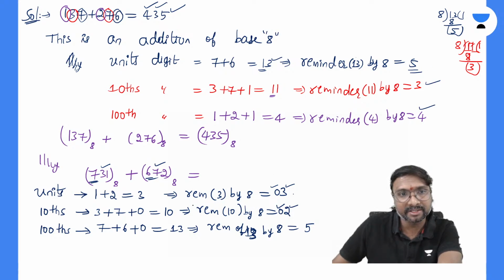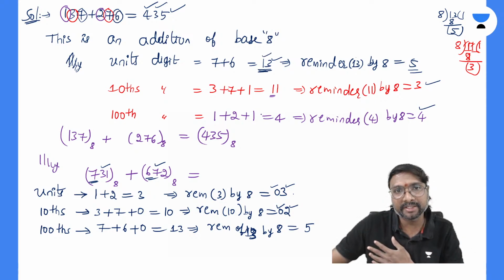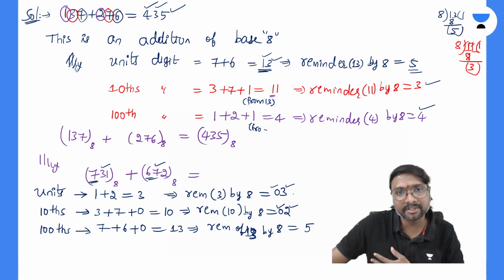Is 1 added in this tens digit? No, in the hundreds digit 1 is added. Not here. Here this is your 13. From this 13, this 1 is added here. And this one is from this 11, the first digit of this 11. Here also from this 03, the remainder is from 03 and it is added.